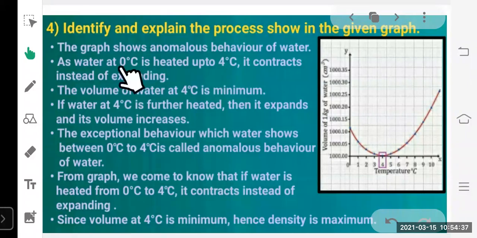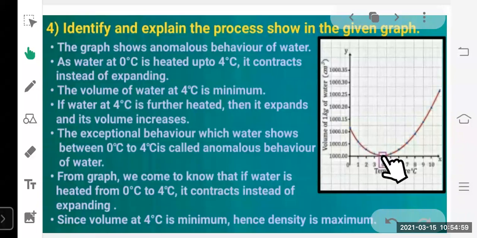When we increase the temperature of water from 0 to 4 degrees Celsius, instead of expanding, it contracts. So that means its volume decreases. So that is shown here. From 0 degrees Celsius to 4 degrees Celsius, as we are increasing the temperature, you can see the volume of water is decreasing till 4 degrees Celsius.